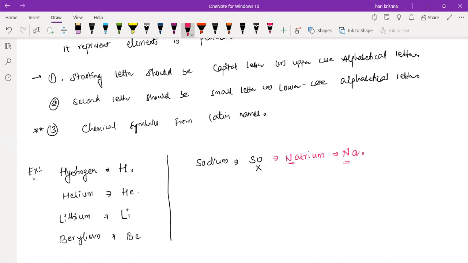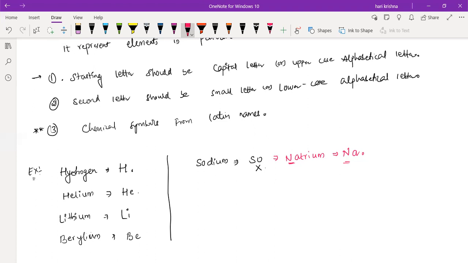Understand? Sodium, we take the Latin name natrium, and from natrium we got the symbol Na. Like this, how many elements are there in the periodic table? 118. So we can take from the Latin names, not all the elements. In the periodic table we have 118 elements in total, but out of 118 elements, only 11 elements will have their Latin names.